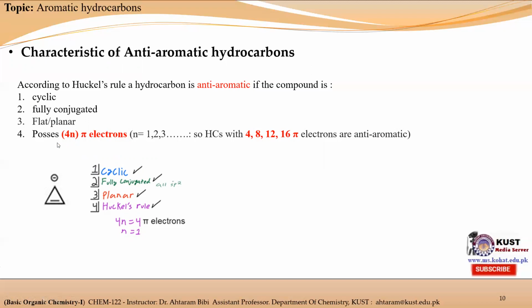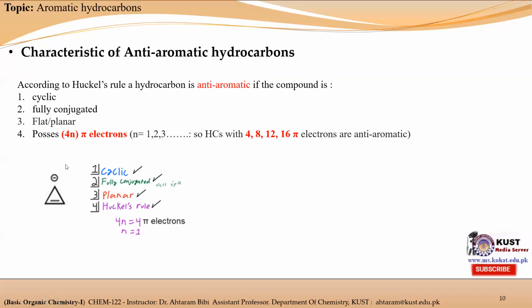So anti-aromatic hydrocarbons differ only in the 4th property, that they must consist of 4n pi electrons. It means that if a hydrocarbon consists of 4 pi electrons, 8 pi electrons, or 12 pi electrons, and so on, it will be considered an anti-aromatic hydrocarbon.